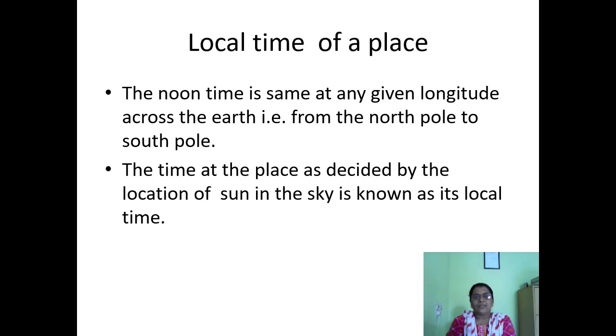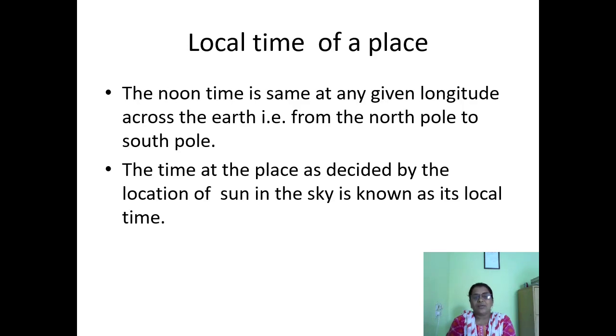Now, local time of a place. The noon time is the same at any given longitude across the earth, that is, from the North Pole to the South Pole. If we are talking about 60-degree east longitude, we have to say east or west. If the longitude is in the eastern hemisphere, we say east, and if it is in the west, we say west.